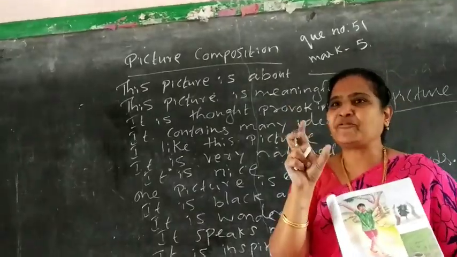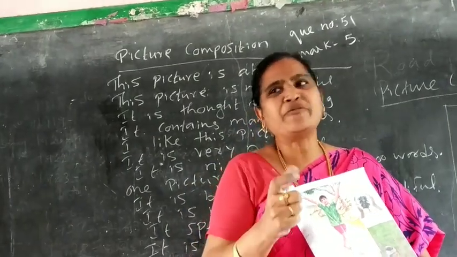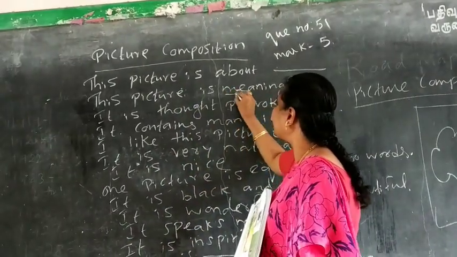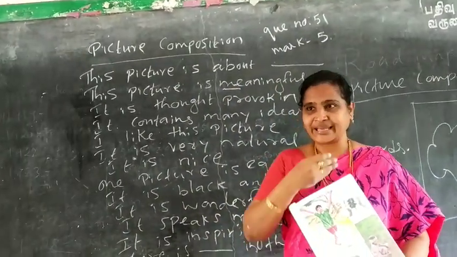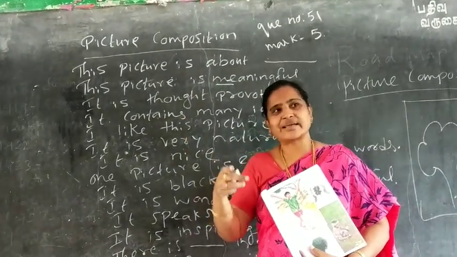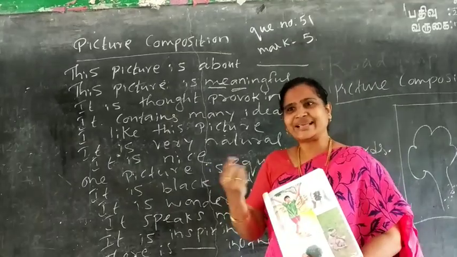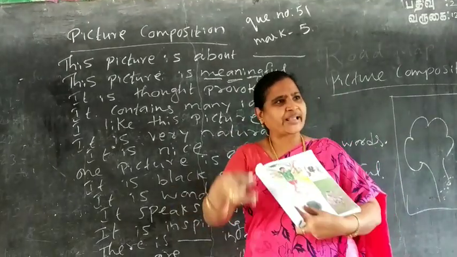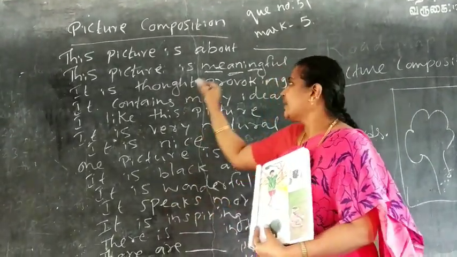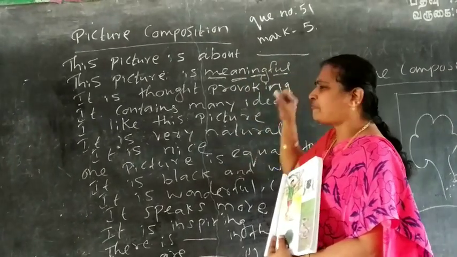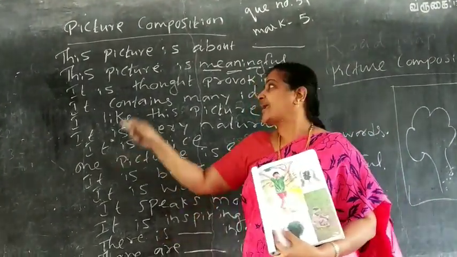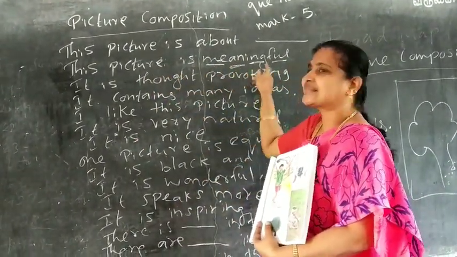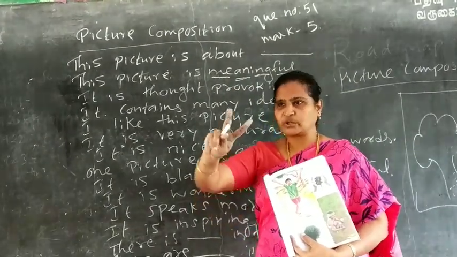Next one. This picture is meaningful. Okay. So meaningful is a big word. How can we learn fast? What is the spelling? M-E-A-N-I-N-G. Easy now. Meaning, you know, walking, playing, talking, running, jumping. Ing. Mean, A, N, ing. F-U-L. Easy, you know? Okay, so this picture is about cat or rat or boy or girl. This picture is meaningful. Understood? So you will get 2 marks.